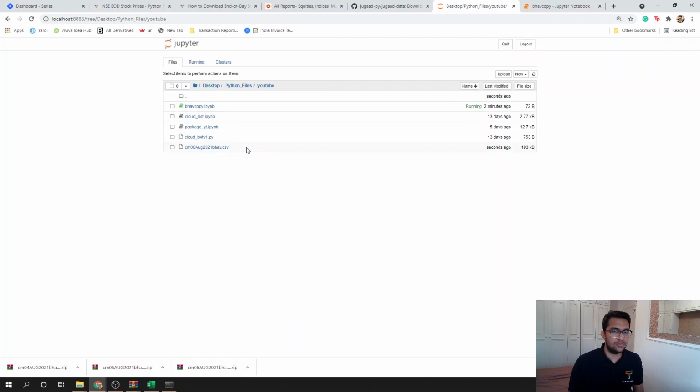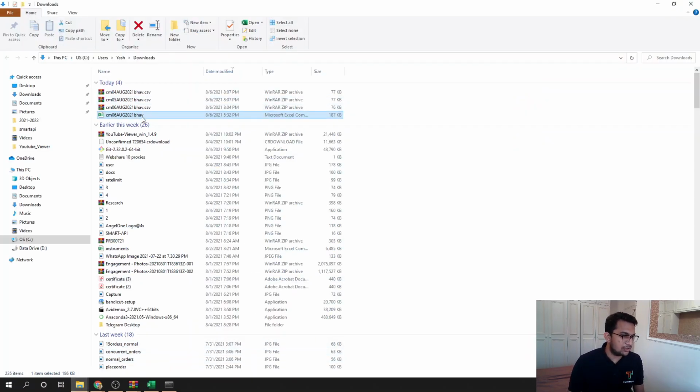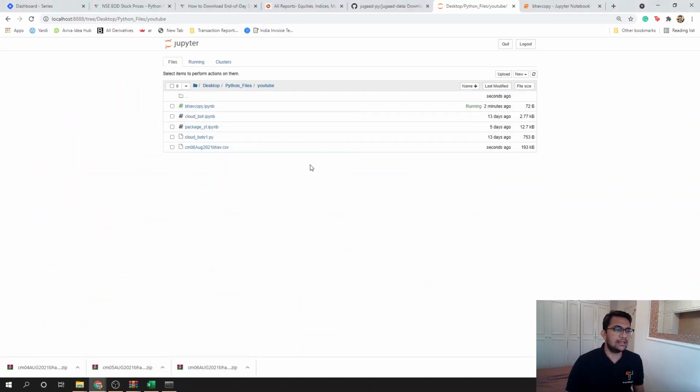And you see, we have a new file here, seconds ago. CM06AUG2021bhav.csv. This is exactly the same file that we downloaded manually here and unzipped. So Jugaad Data does all of that for you. It goes to that NSE endpoint, gets that zip file, unzips it, and saves it wherever you want it to save.